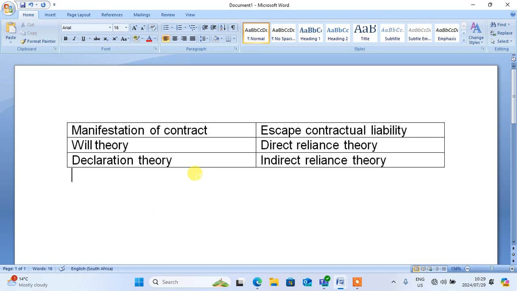It means that it will be summarized by these. These are manifestation of a contract because they formulate what the contract should be like, and this one is used to escape contractual liability. Therefore, Jack and Gloria will likely use these two, whether direct or indirect, to escape contractual liability. So people will use these two to escape the contractual liability, and then they will use these two for the manifestation of the contract. Therefore, now we have understood. Now let's answer the question.